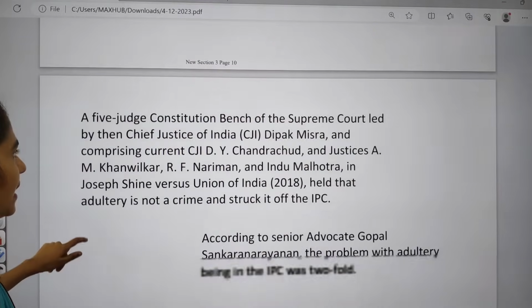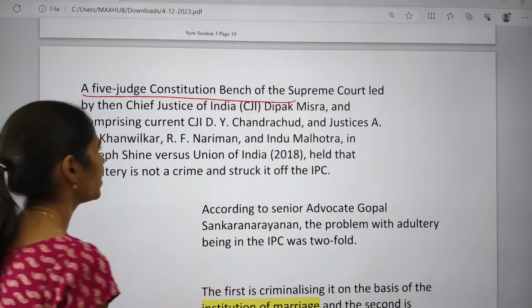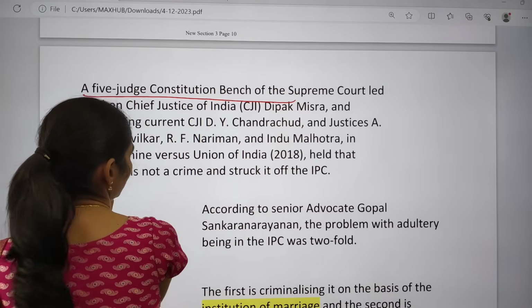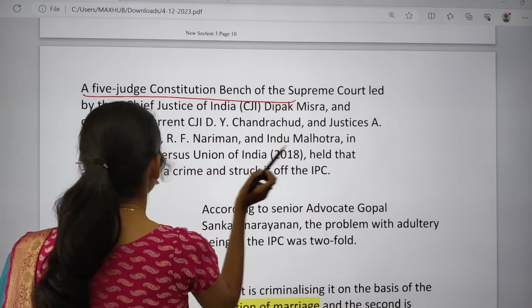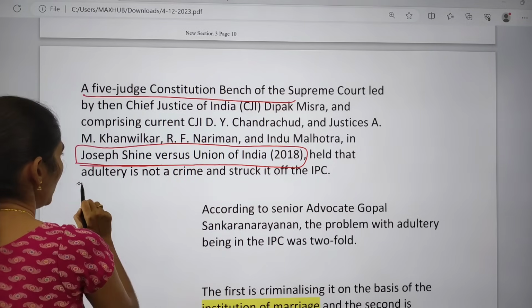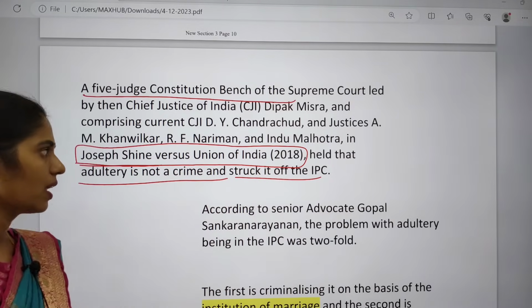If you see some details, a 5-judge constitutional bench of the Supreme Court led by the CJI, in the famous case Joseph Shine versus Union of India in 2018, held that adultery is not a crime and struck it off from the IPC.